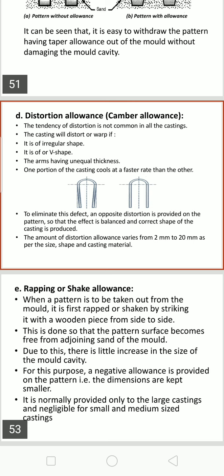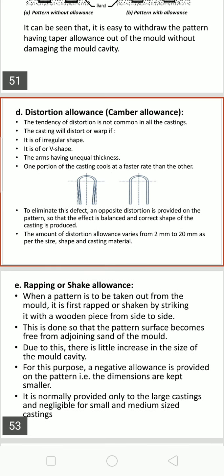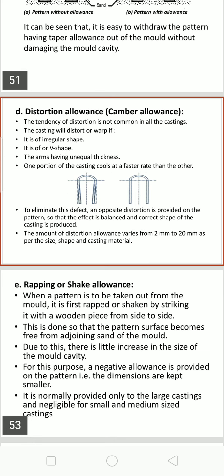The amount of distortion allowance varies from 2 to 20 mm as per the size and shape of the casting. Distortion allowance is normally for long, U-shaped, flat castings and very thin castings. As you pour the molten metal, the beginning part cools due to its thickness and the later part solidifies later.